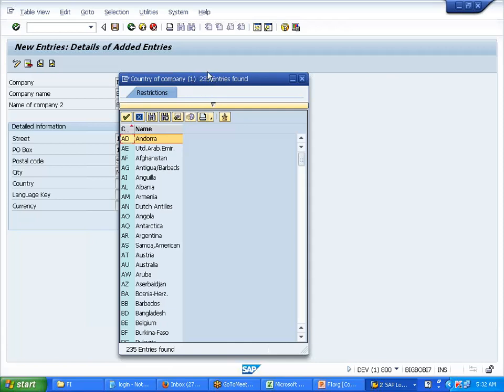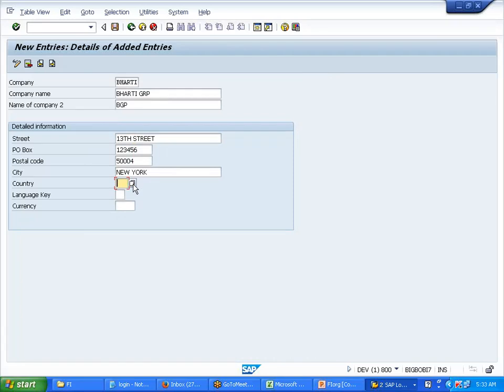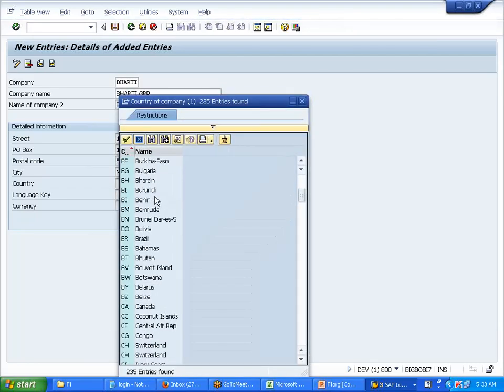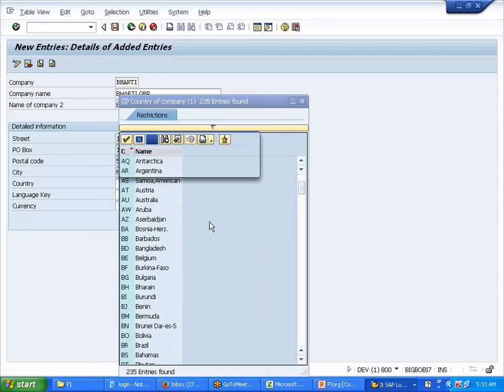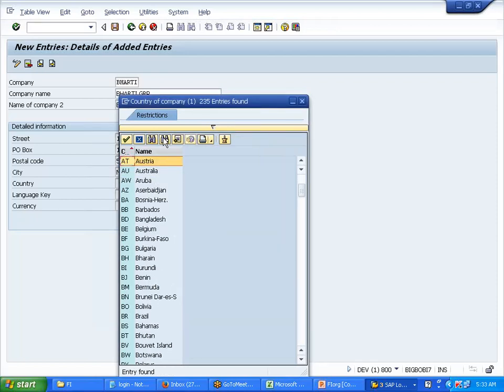So you can use SAP in 235 countries. If you don't know the country code, you can take help over here for keying in the details. There's a small pop-up. You click on this and you'll get it. Whichever country you want, either you search manually by scrolling, or you use the find option, like US. In the first attempt it did not find, so go for find next.